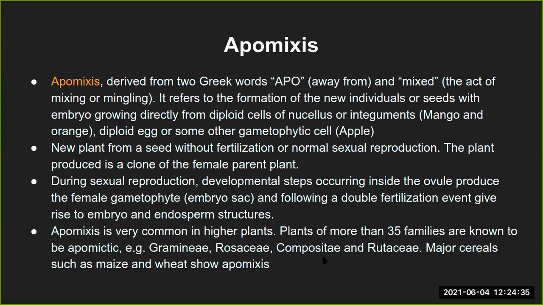And of course Compositae and Rutaceae, the same type of example. So the major cereals, the maize category or even the wheat category, show the apomixis type of growth of fruit formation. In this case, the nucellus or the integuments give rise to the seeds, and fertilization does not necessarily have to happen. That is why these examples are quite common.